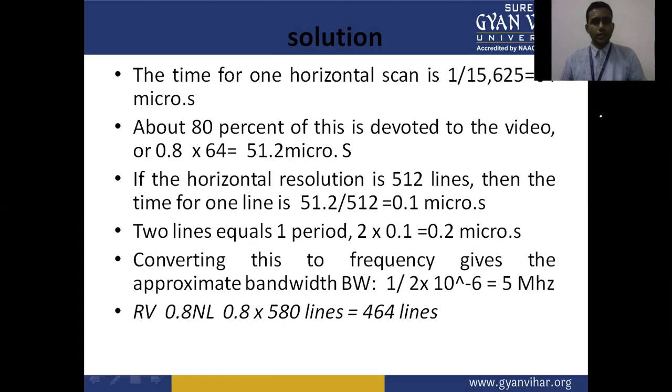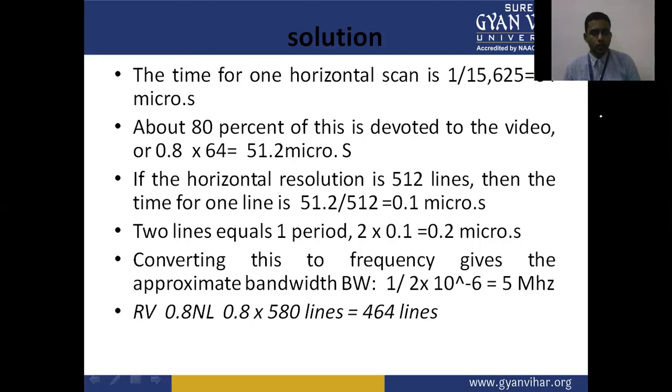If the horizontal resolution is 512 lines, then the time for one line is 51.2 upon 512, that is 0.1 microsecond to scan one line.